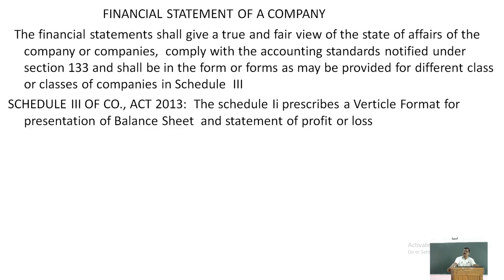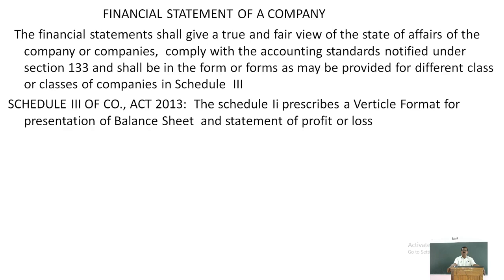Accounting standards, it may be international accounting standard, Indian accounting standard, right? So, accounting standards notify how and in what way the various items of the financial statement should be presented, and the various rules and regulations regarding that. And it must be prepared in the same manner as per section 133.